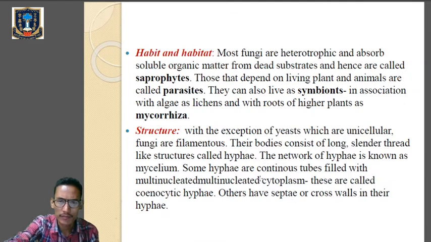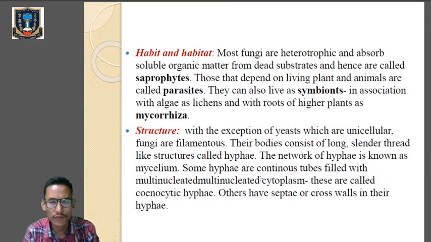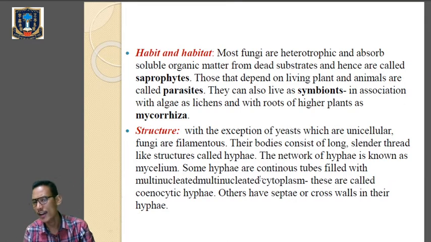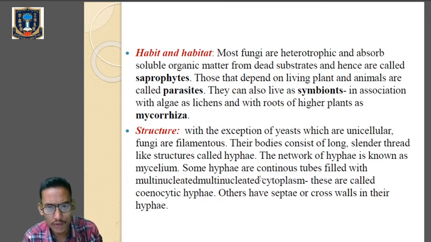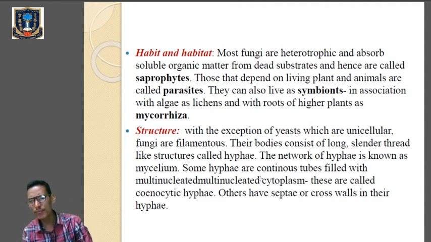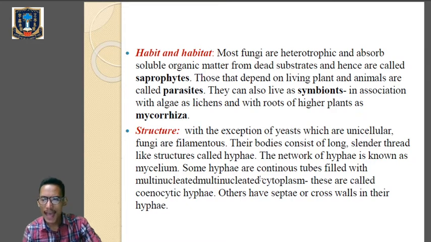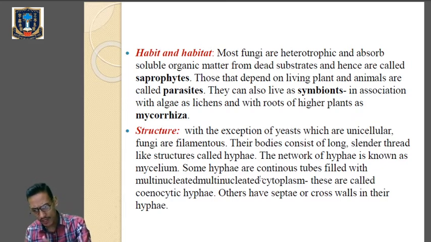The next one we'll go with is the habit and habitat of the fungi. Fungi are heterotrophic because they don't bear chlorophyll, so they are not able to produce their own food. They absorb the soluble organic matter from dead substrates. Then they act as saprophytes. They have a saprophytic mode of nutrition, feeding upon the dead and decaying organisms. Those that depend on other plants and animals are parasites. So we have got parasitic mode of nutrition also.